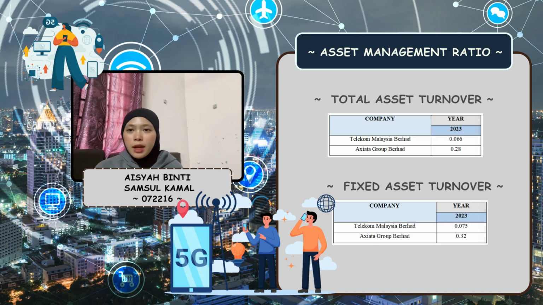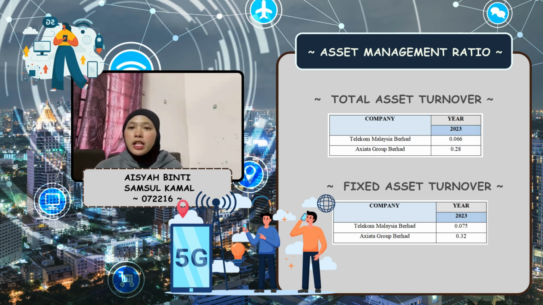This highlights that Axiata Group Berhad is more efficient in managing its assets. Meanwhile, Telekom Malaysia Berhad may be dealing with issues such as unproductive assets or low revenue generation. So the conclusion is, based on the 2023 data, Axiata Group Berhad shows better performance in managing its assets compared to Telekom Malaysia Berhad. This suggests that Axiata is more stable and efficient in generating revenue.